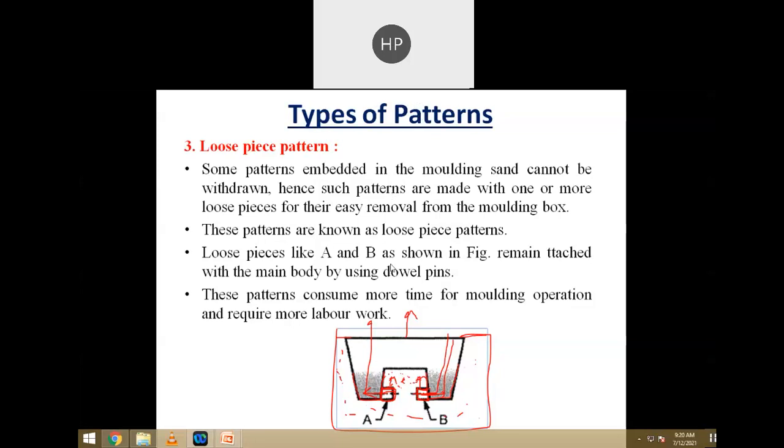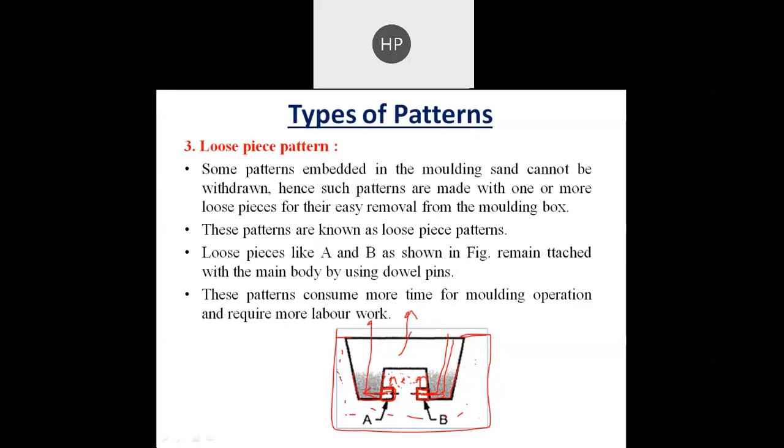These patterns consume more time for the molding operation and require more labor work. As we talked about earlier, first of all we have to make the loose pattern, then withdraw the first half, and then withdraw each individual loose piece.